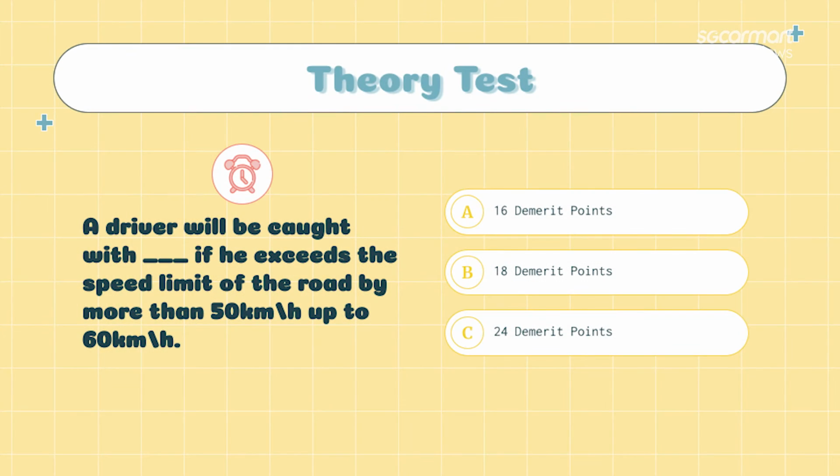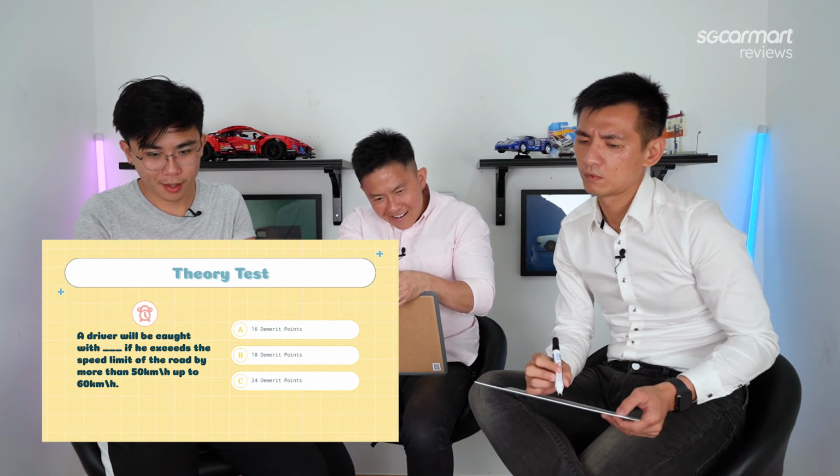Okay, last question. A driver will be caught with X if he exceeds the speed limit of the road by more than 50 km per hour to 60 km per hour. A 16 demerit points, B 18 demerit points, and C 24 demerit points. Wait, you tell me. I never tried speeding ticket before. By more than 50 km, more than 50, 60 km per hour. Because I think 30 onwards you go quite high already, right? Yeah, something like that.